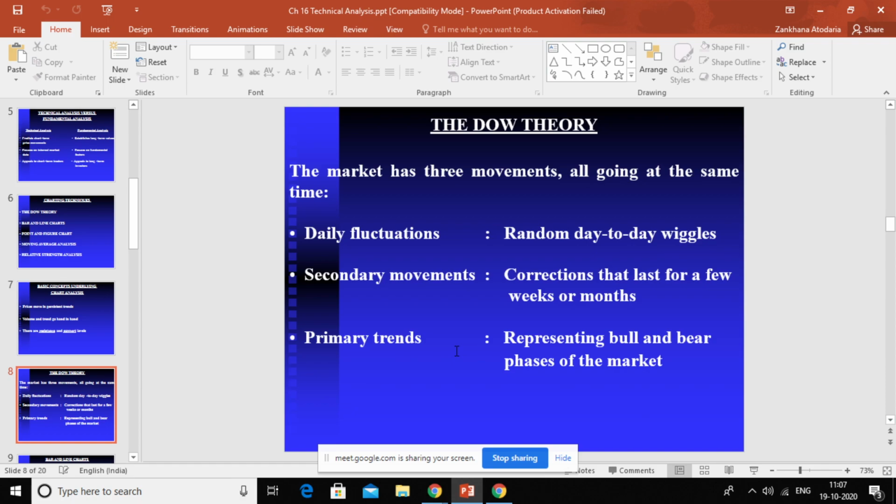What this zigzag pattern suggests is that in each and every primary trend there will be certain corrections. These corrections are your secondary movements. So these are three types of fluctuations you will be looking for in each and every kind of chart or graph.